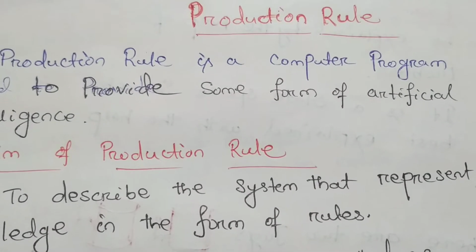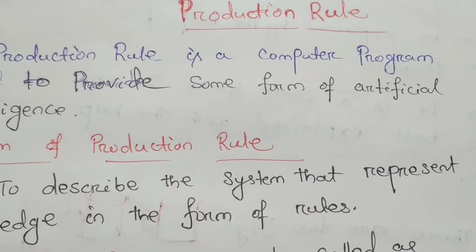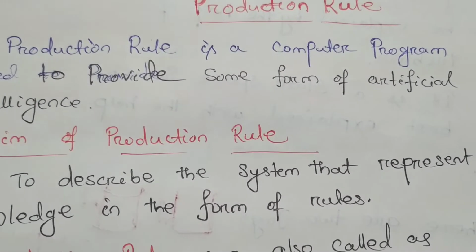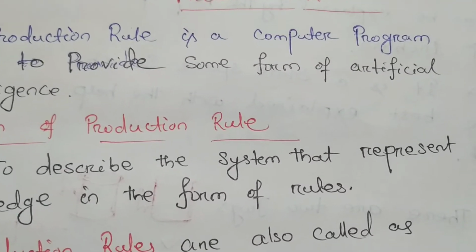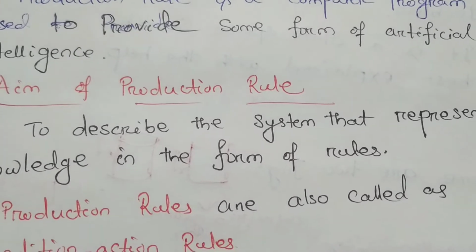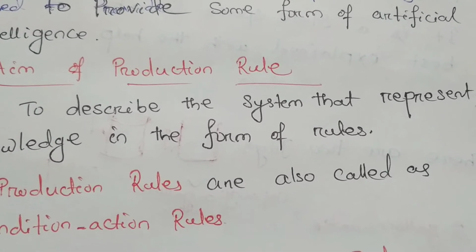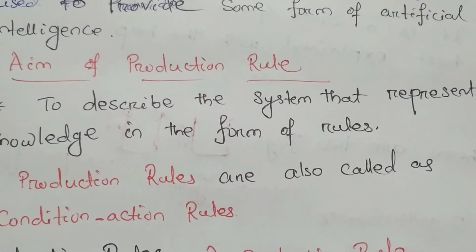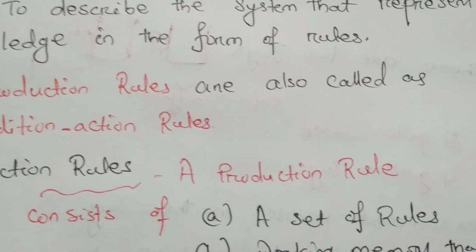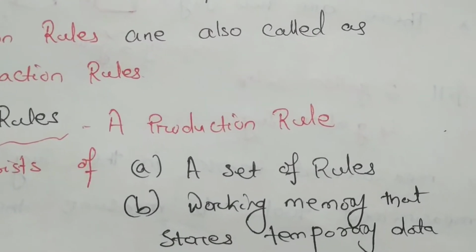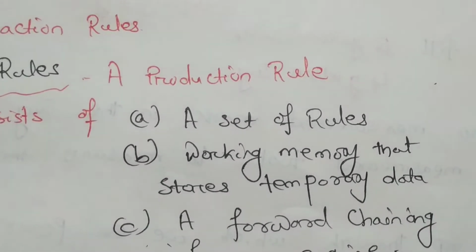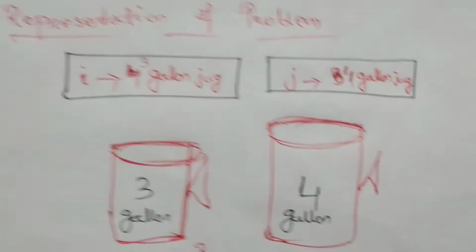So a production rule is a computer program used to provide some form of artificial intelligence. The aim of production rules is to describe a system that represents knowledge in the form of rules. Production rules are also called condition-action rules. A production rule system consists of three things: a set of rules, working memory that stores temporary data, and a forward chaining inference engine.